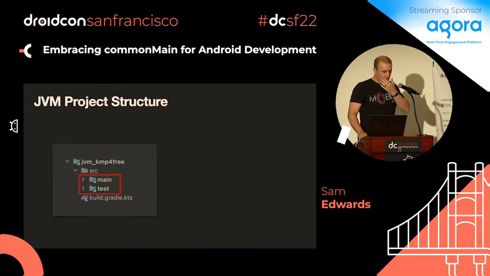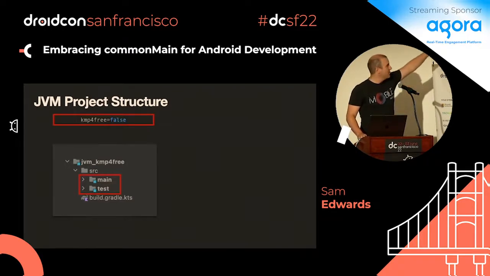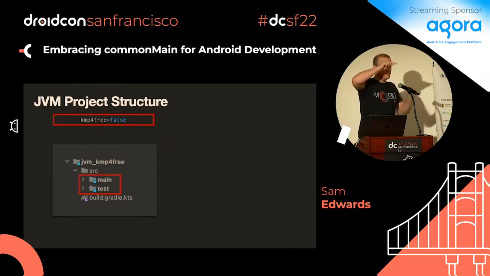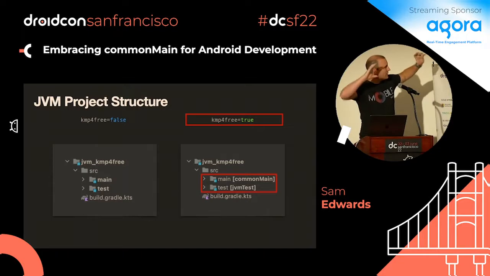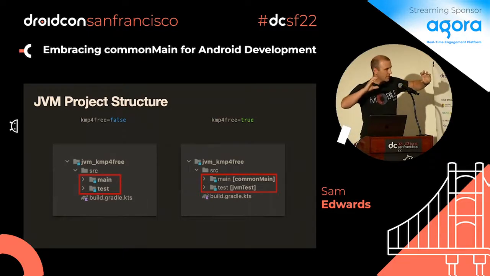So the JVM project structure that we've talked about has main and test. This is what happens when you have it toggled to off, and this is exactly what you have right now. The only difference is using my plugin that basically just applies the JVM plugin. That's it. However, if you turn it on to true, this is in Android Studio, and you can see there are brackets on the side there. It says commonMain next to the main folder, and it has JVM test next to test.